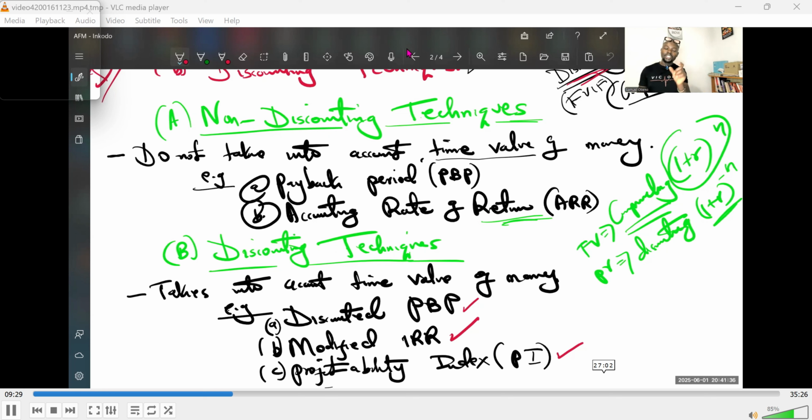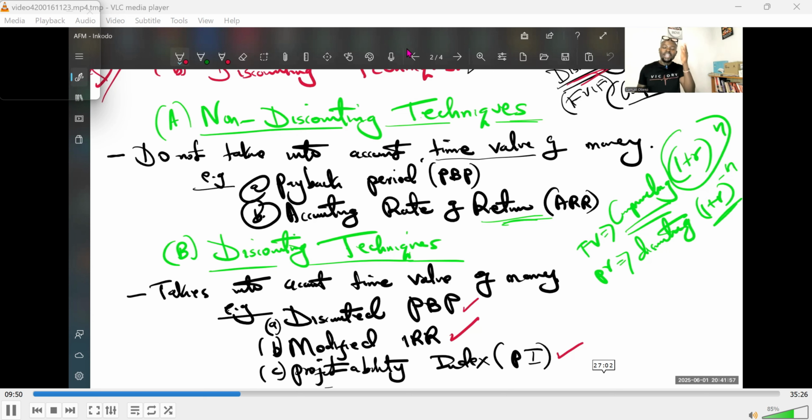Payback period is the period it takes a project to give you back your investment. That payback period evaluation technique does not take into account time value of money. It just asks you, how long will it take this project to give me back or to recoup my investment? It does not take care of time. It does not consider that.